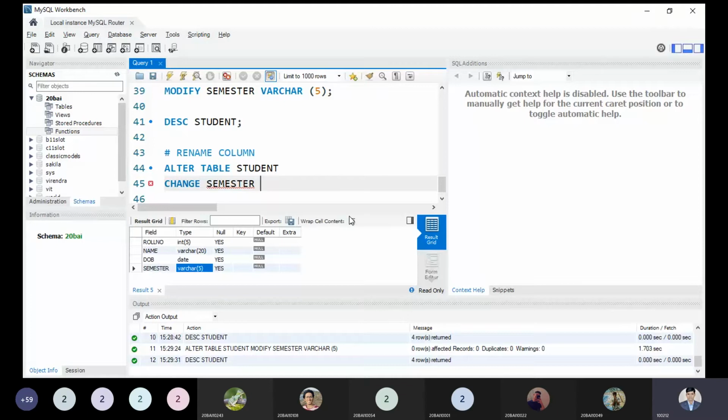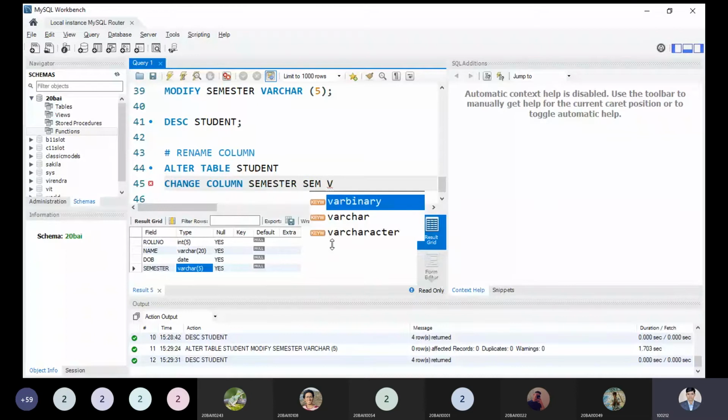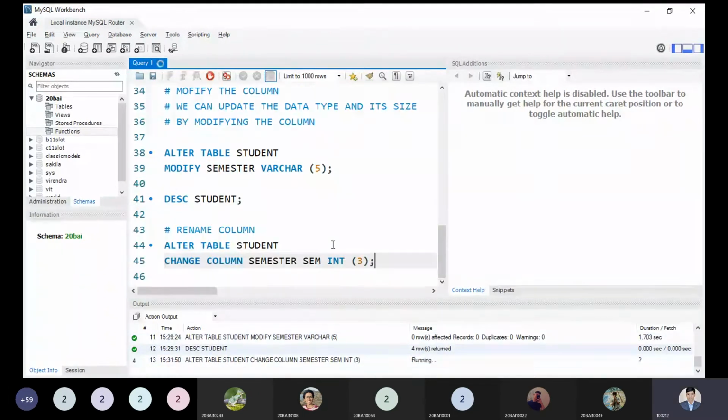So how can I write? Let me write. Alter table name, change column. So this is the keyword we have to use. It is also change column semester, and it should be changed to the same, and I need to pass its data type. Let me check, because is it possible or not? Is it changing the name along with the data type, or is it doing something different? So let me check. Yes, now it is also possible.